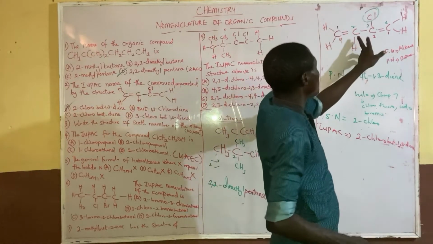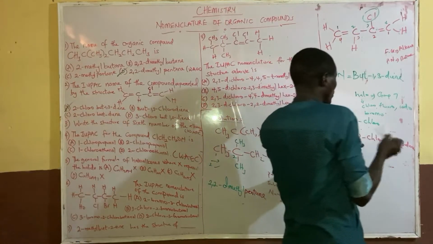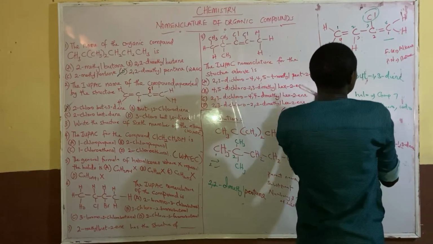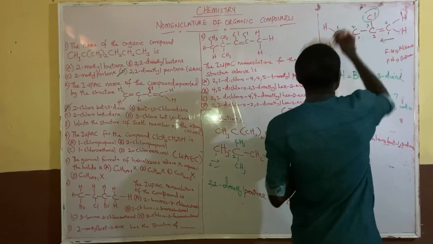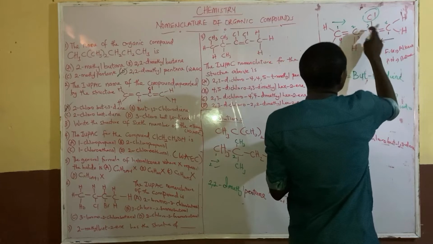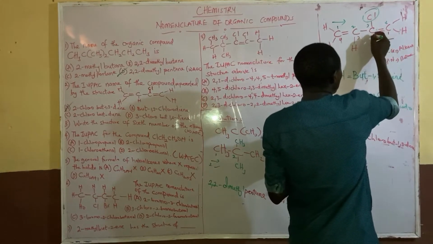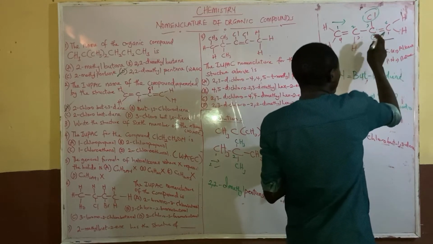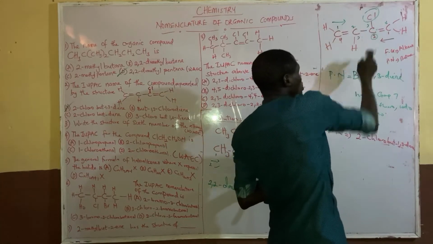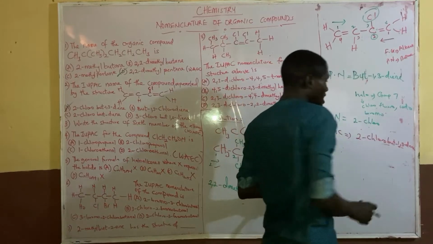When you number from the front, the chloro will be number 3. When you number from the back, you are numbering from the back as 1. Now when you are numbering from the front, you are going to have 1, 2, 3. But when you are numbering from the back, you are going to have 1, 2. So the chlorine will fall in number 1 or number 2, which is very, very important. So that's why I have 2-chloro, because it's the least compared to 3. Now combining this together, I have 2-chlorobuta-1,3-diene.